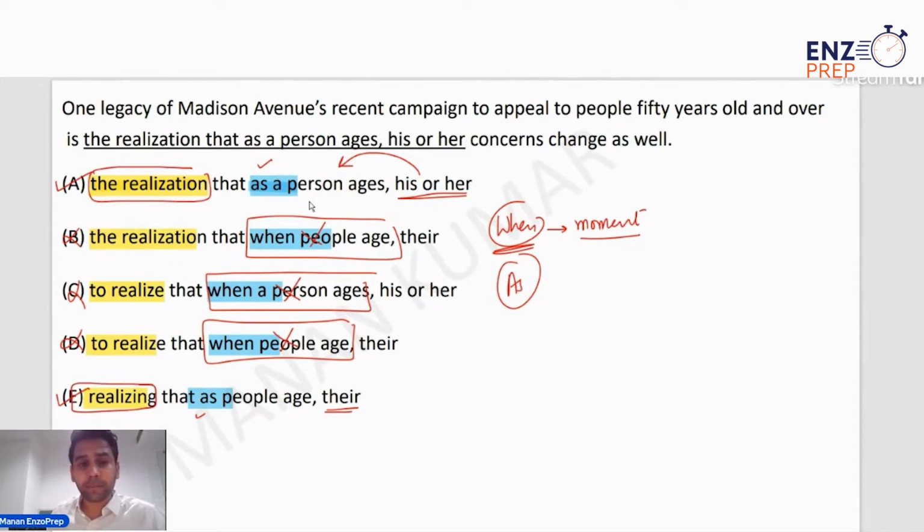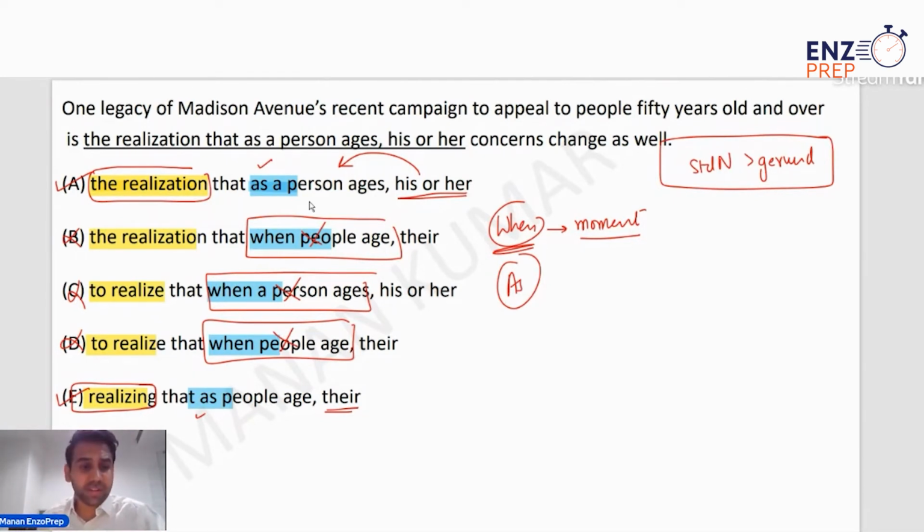realization and realizing. Now, on the GMAT, there are about 17 to 18 preferences that you need to memorize. Absolute phrases, abstract nouns, subjunctive constructions, appositives, verb is preferred over noun, standard noun form is preferred over a gerund. There are multiple such preferences that you need to memorize in order to be able to answer questions not only quickly but also correctly. In some cases, you might find that two options are both grammatically correct, as is the case in this one. Both options are actually conveying the same meaning as well.